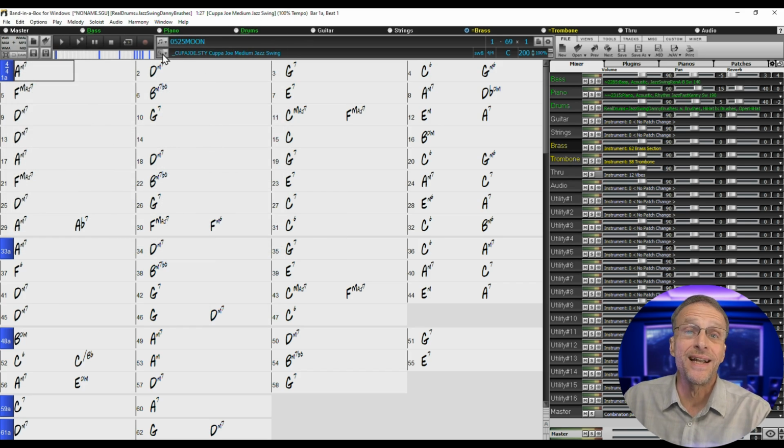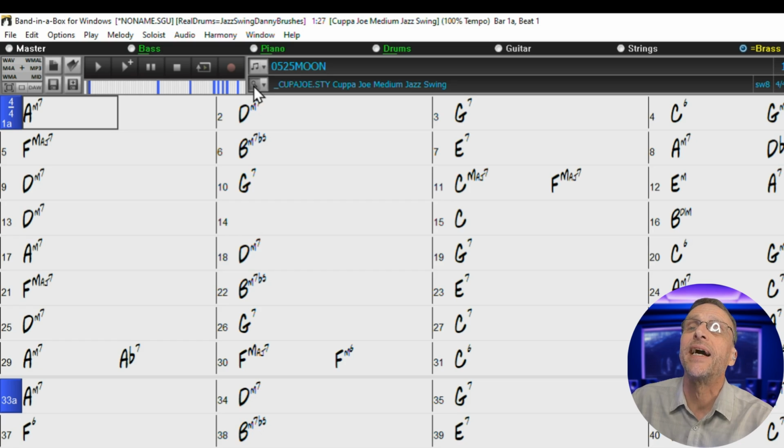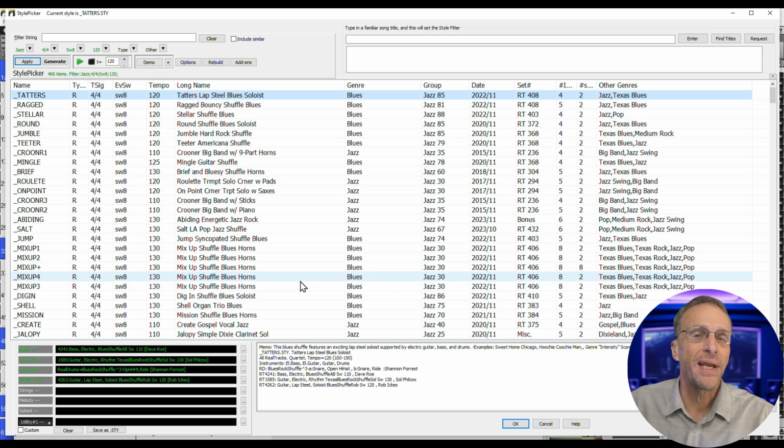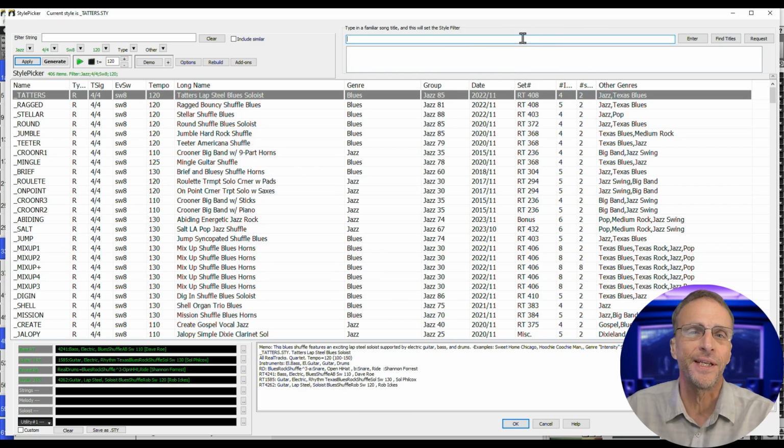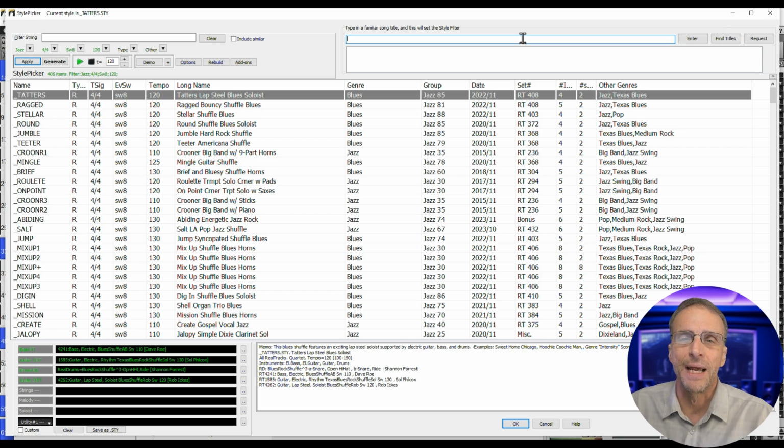And now we choose a style, and here's a really cool part about Band in a Box. To choose a style, you click the magnifying glass up here. Depending on what package you have, you will have more or less styles than I do here. But what style to choose? Now I am going more traditional in the approach here, so I want something sort of jazzy like we're used to with Fly Me to the Moon.